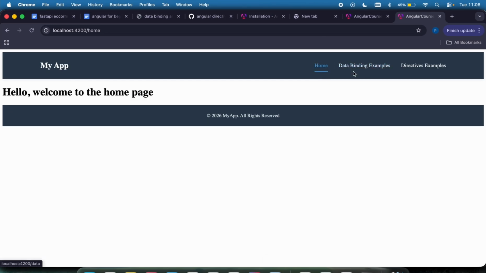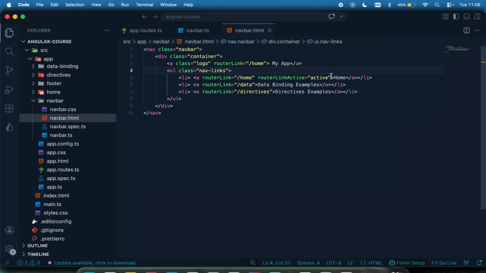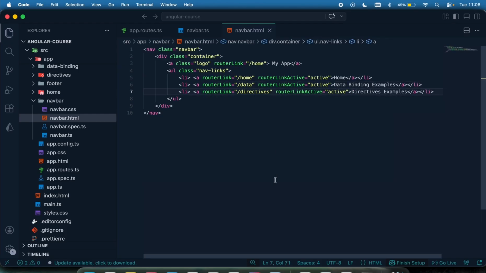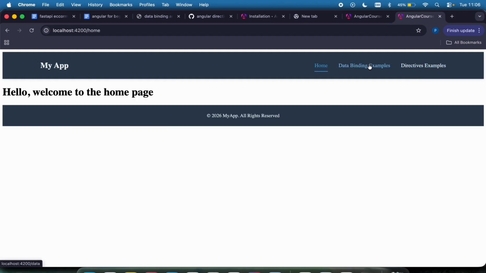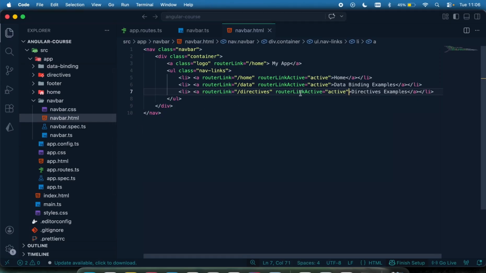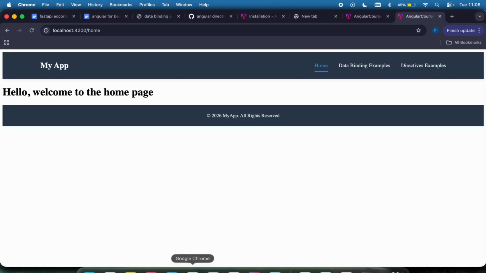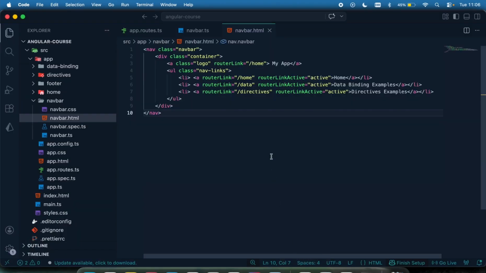Okay, I'm just going to have that in every other link so that when they're active, we can get to see. So copy this, have it right here, have it right here, and that's it. If I'm on the data binding page, you can see this is active, this is data binding. If I'm on this directive page, this is the directive, and this looks very cool. This is just what I want to achieve by using the router link active right here. So that is it. This is how routing works. This is how to create components and how to move from one page to another. And I think we'll stop right here.